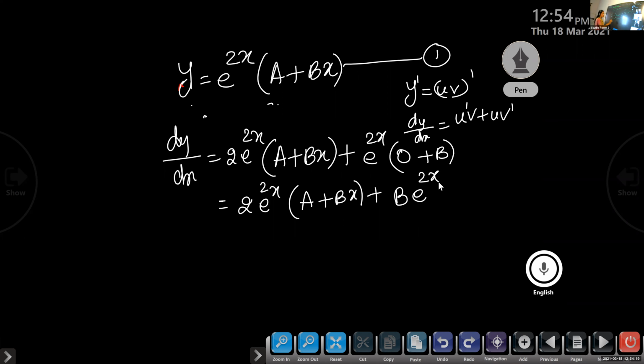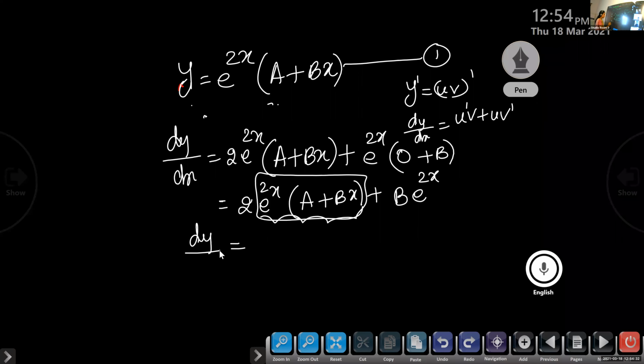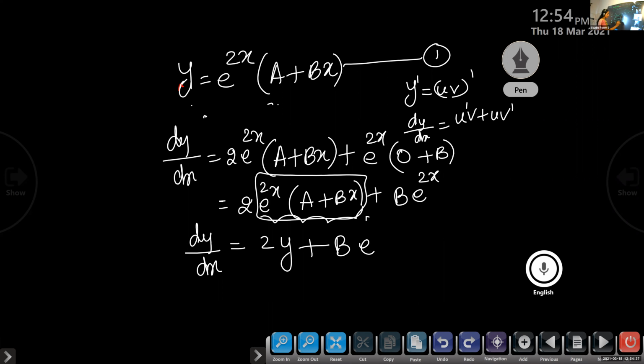Now look here. What is this e raised to 2x into a plus bx? It is y. So we can write this as dy by dx is equal to 2y plus b e raised to 2x. Once again name this as equation 2. Again differentiate. So what will you get?